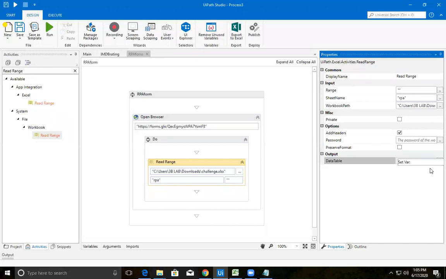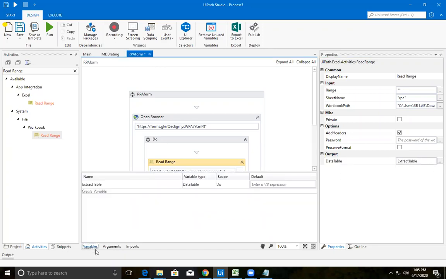Control K. Let it be anything; you're extracting, right? You're reading, right? Let's keep something called extract. Let it be extract table. If you observe in the variables section, extract table is of type data table.